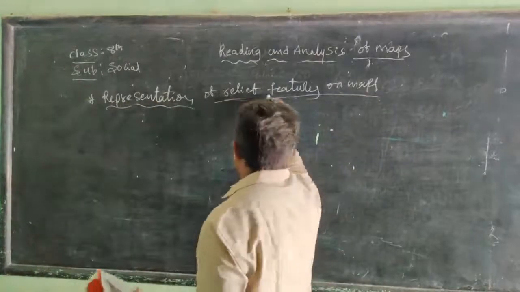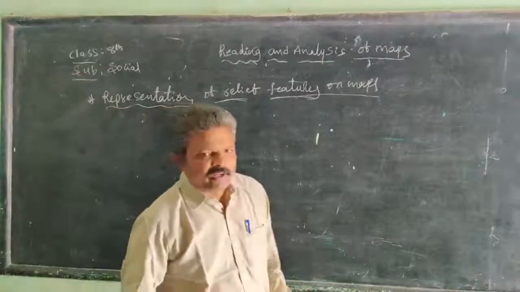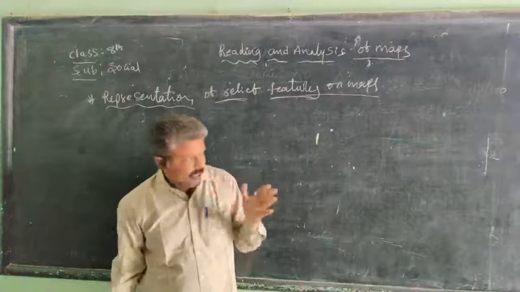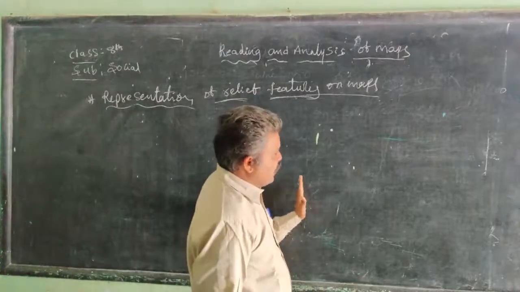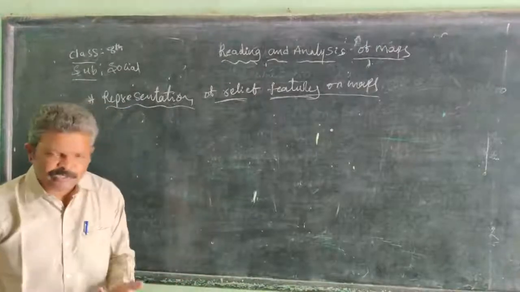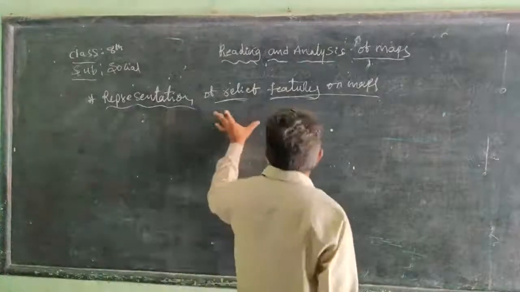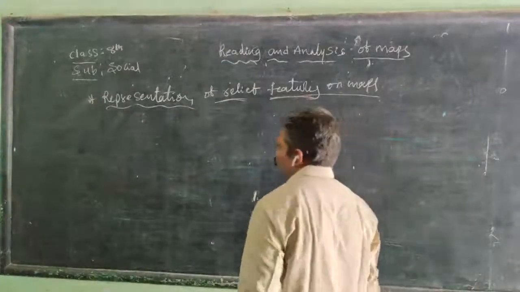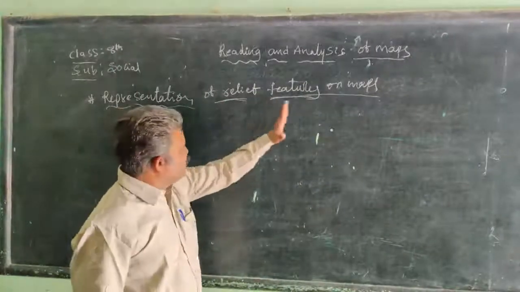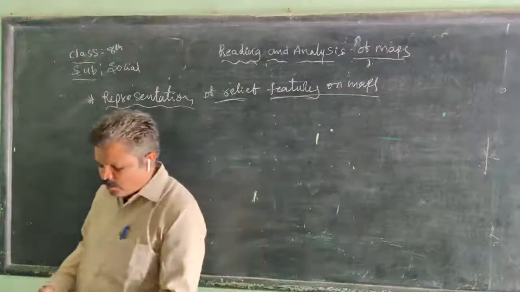So relief features, in sixth class we also learned different kinds of landforms. Relief features are mountains, plains, plateaus, water bodies, forests, soils, deserts. These are all relief features. How are we to represent them? How will we show these relief features on a map?